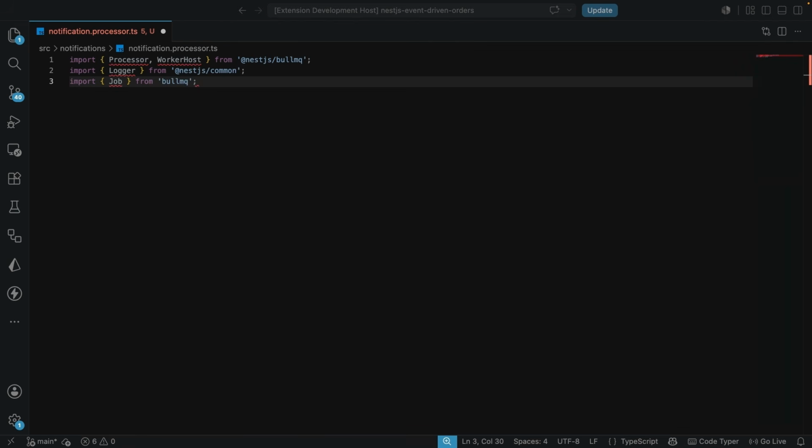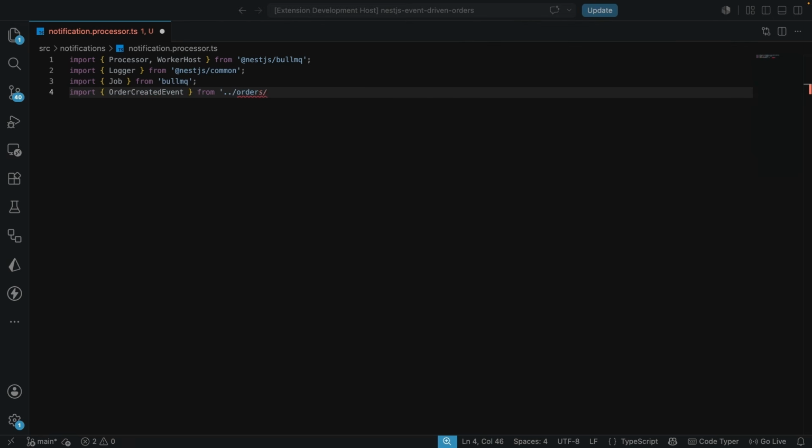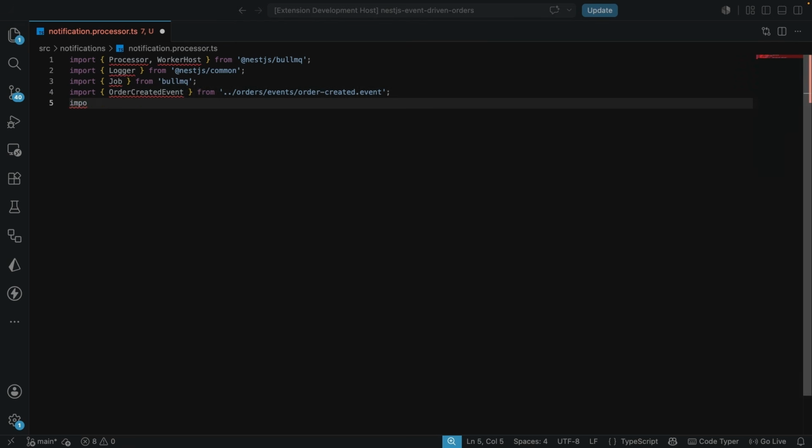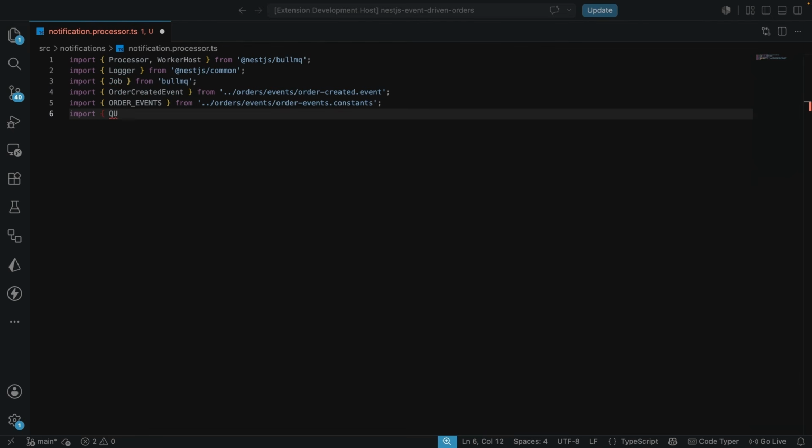After this, we need to bring in the OrderCreatedEvent, which is going to come in from the orders folder and the events folder. And there we have the order-created.event file. We also need the OrderEvents, which is going to come in from the constants. So let's make sure we are importing those here as well. And the last is going to be the queue names, which are going to come in from the queue constants. So this is going to be pretty much straightforward.